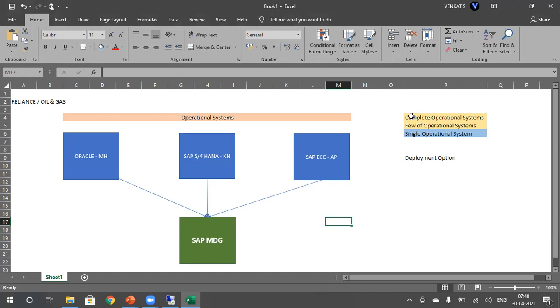So here, these are the possible scenarios, and when we have these two scenarios, we can choose one deployment option for one, and for the other scenario we could choose a different deployment option. Okay, so now let's say I have my SAP MDG, and I am considering these two for now. If I consider the first one, I need to copy the source operational systems data into SAP MDG. So for this, what is the deployment option available?